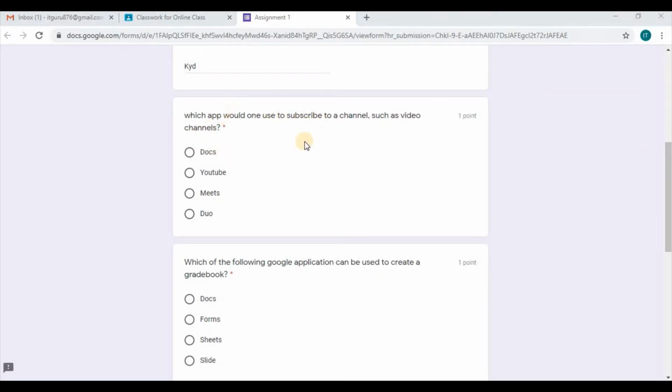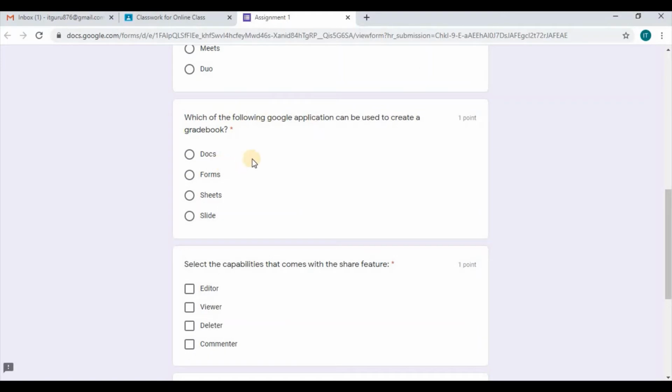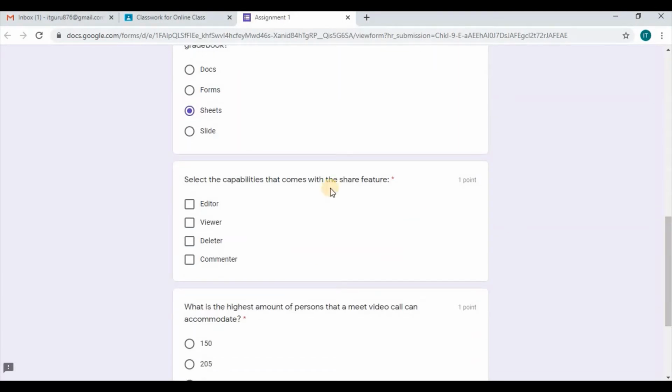So it's what app is used to subscribe to channel videos. So I would say YouTube. Which of these would be used for a grade book? I would select Sheets as my response, and it asks for capabilities that come with sharing a document or item.